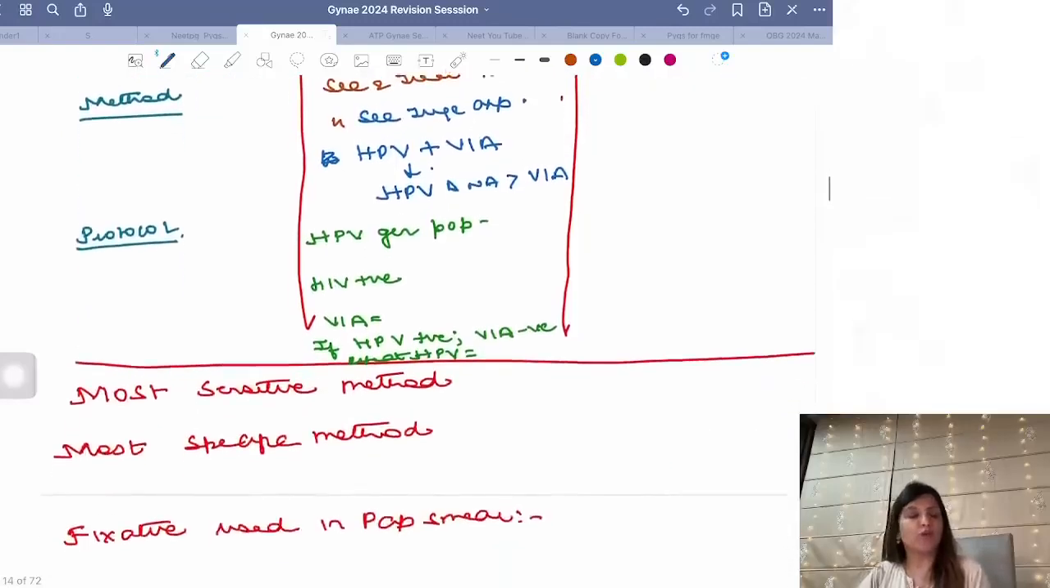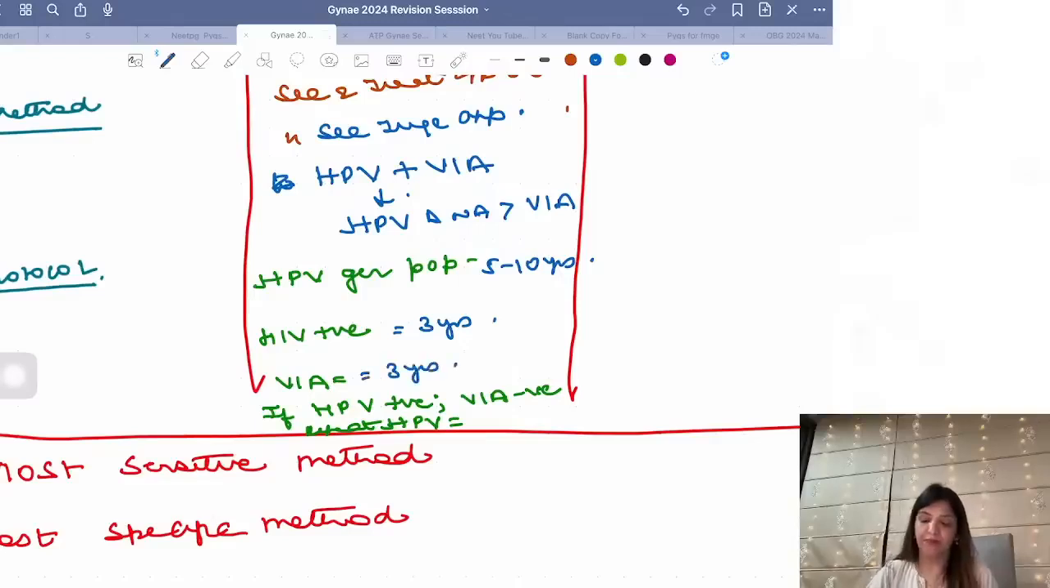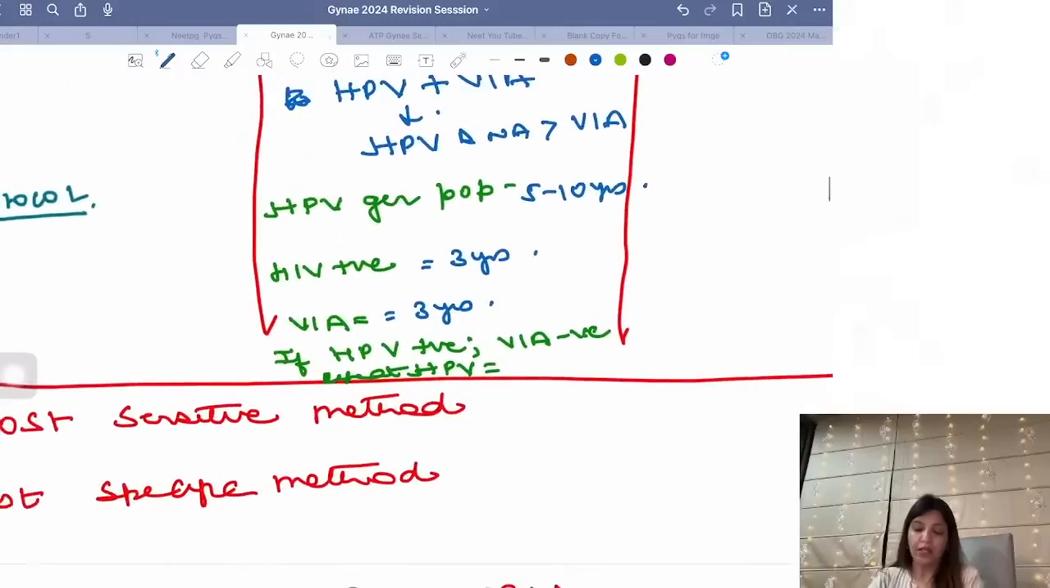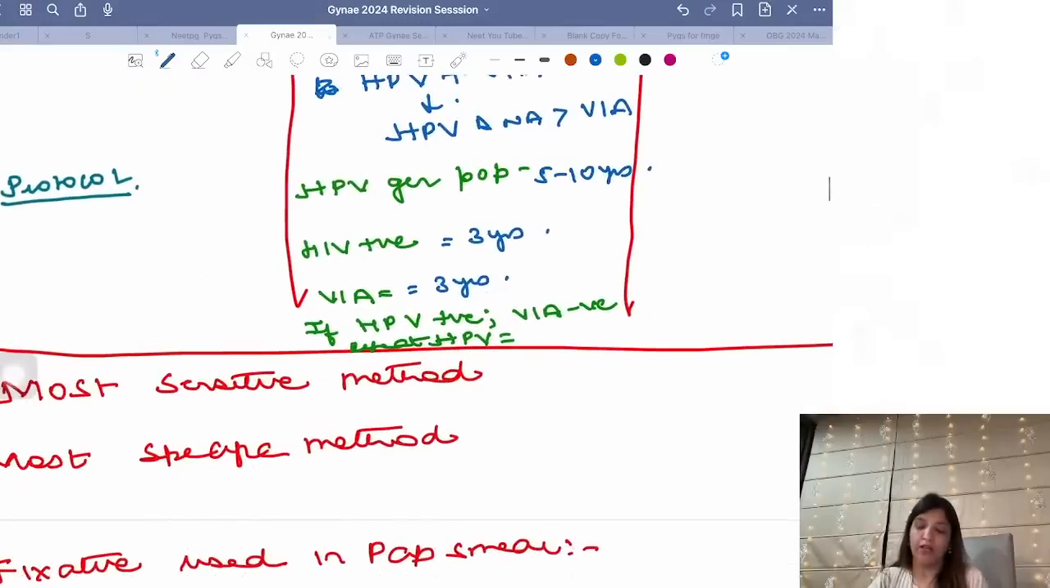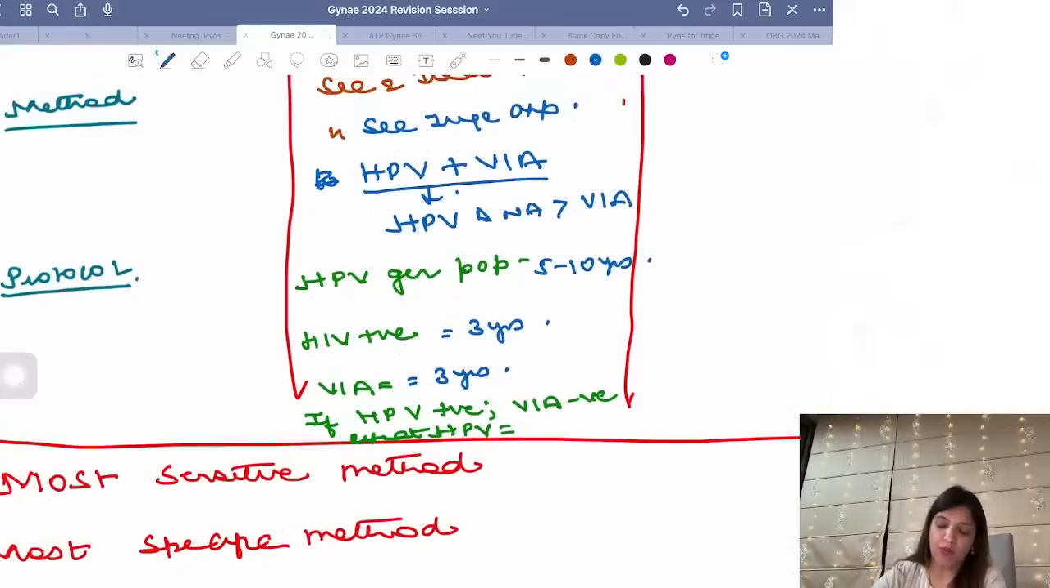Now, WHO का protocol क्या है कि how often should you be repeating HPV? In general population after 5 to 10 years and in HIV positive after 3 years. VIA, how often should it be repeated? 3 years. Right? Now, if HPV is positive, so as I said, best is HPV plus VIA.